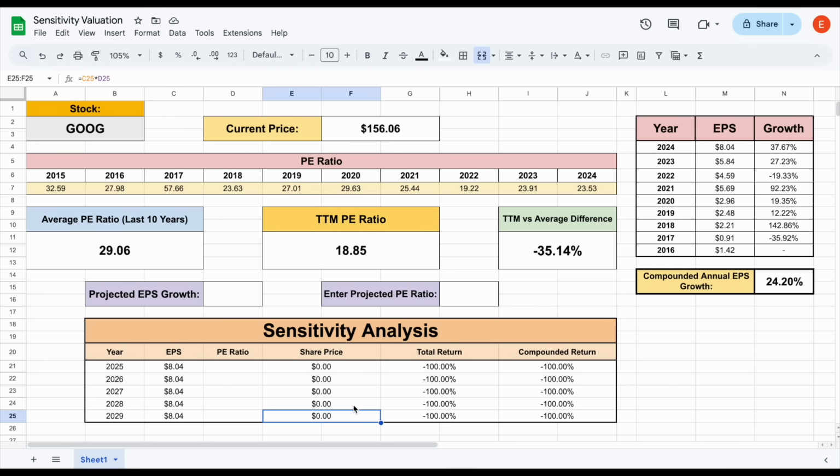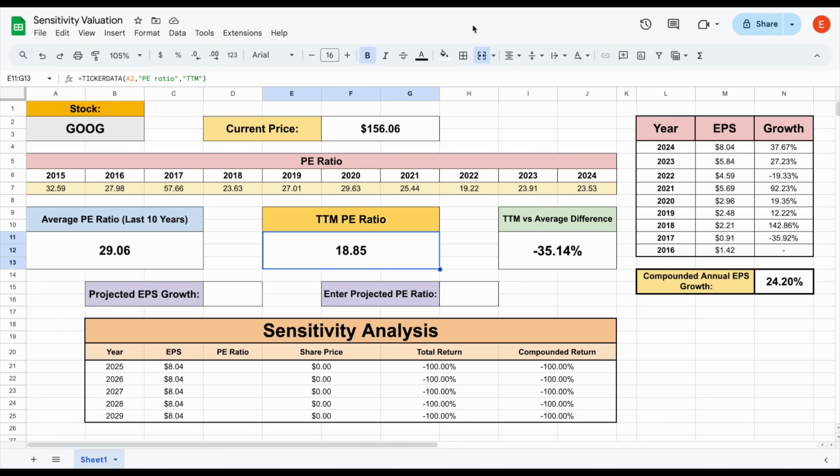To start off, we have to understand the PE ratio. What is the PE ratio? Well, right now we can see for Google, the trailing 12-month PE ratio is 18.85. What is this telling us? Well, if Google has a PE ratio of 18.85, it means that investors are willing to pay $18.85 for every $1 of the company's earnings.